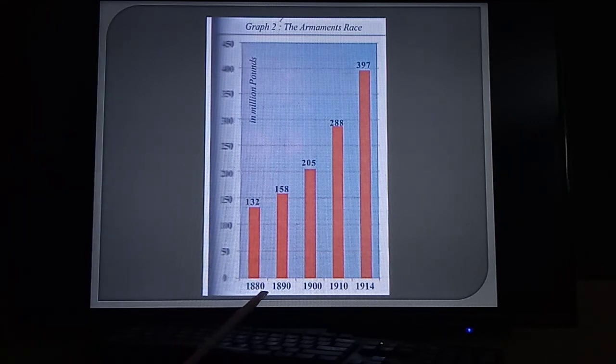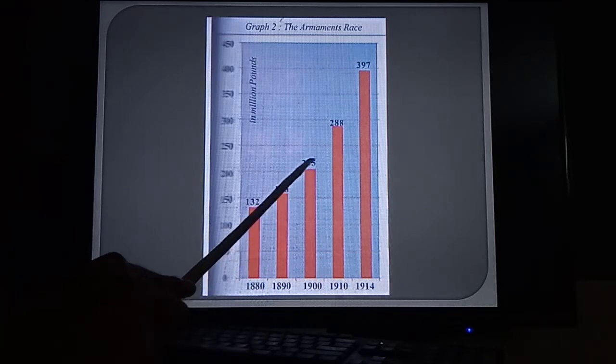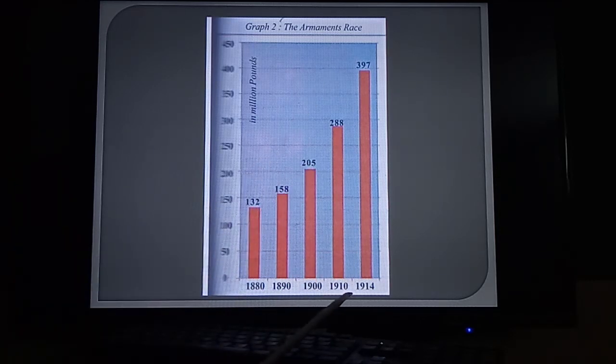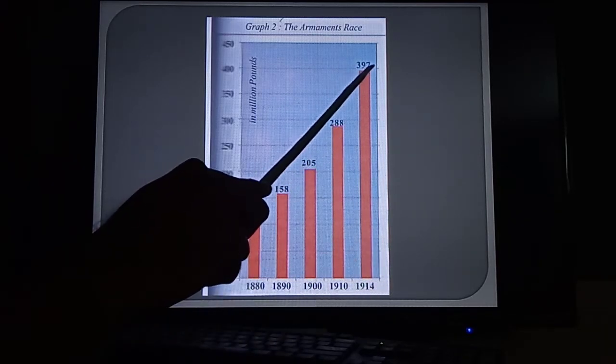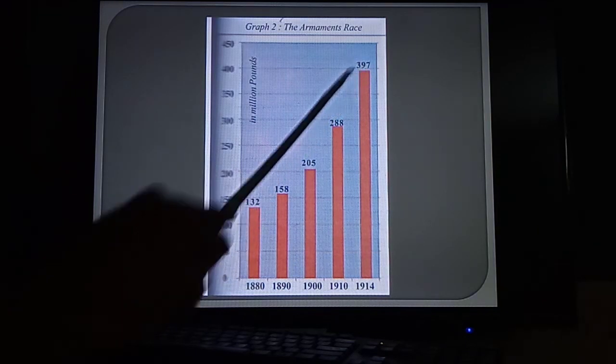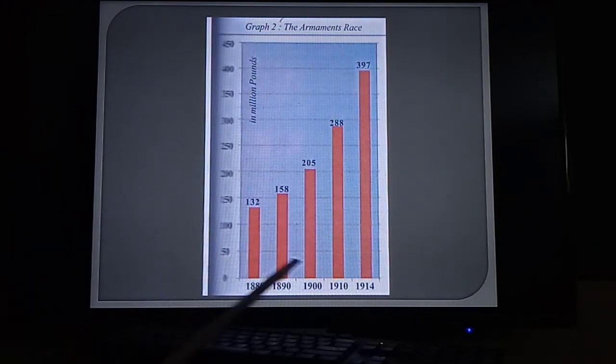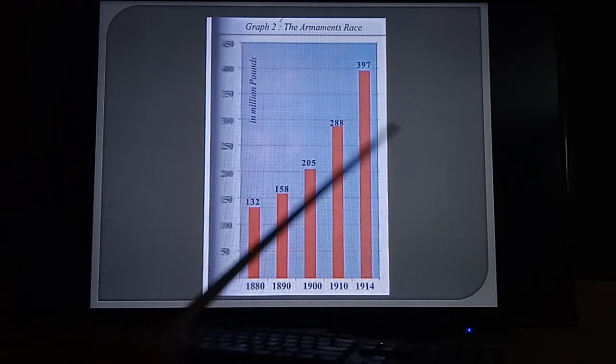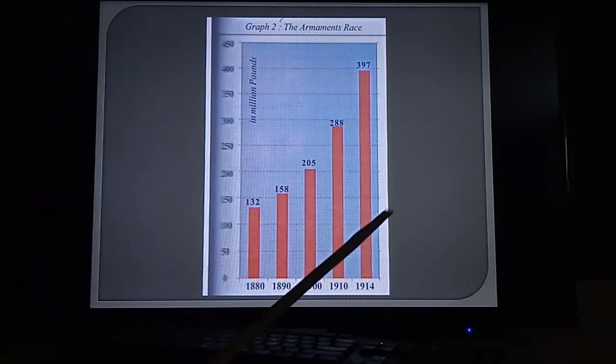For example, 1880, 132; 1890, 158; 1900, 205; 1910, 288; 1914, 397. So in this bar graph, almost every year they were producing more weapons. Not only producing, they had a surplus, they were producing extra armaments.